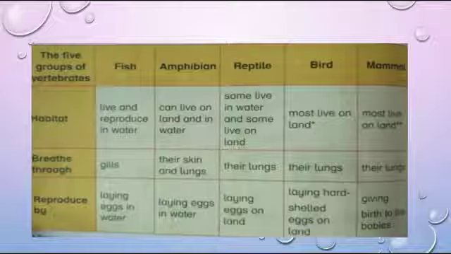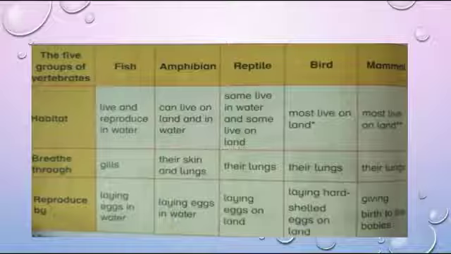Habitat: fish live and reproduce in water. Amphibians can live on land and in water. And reptiles, some live in water and some live on land. Birds mostly live on land and they fly in the air. Mammals mostly live on land. Fish breathe through gills. Amphibians breathe through their skin and lungs, whereas reptiles, birds and mammals breathe through their lungs.